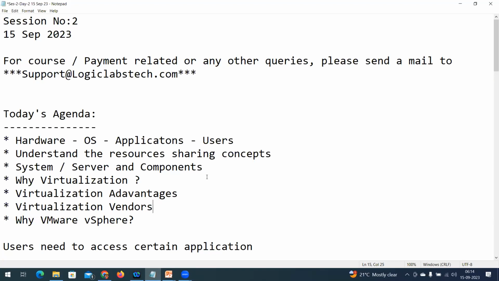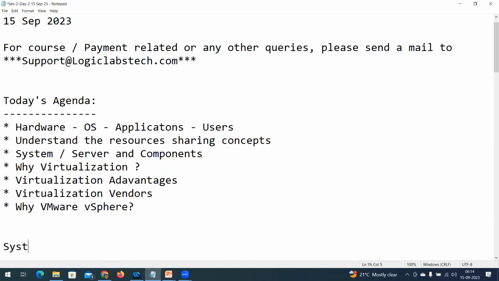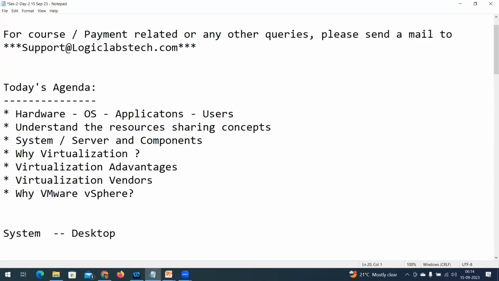First of all, why do we need a system? What is a system all about? We are going to call it a system. The same system we are going to call a desktop, and the same system we are going to call a server. What is a desktop? What is a server? What is a system, first of all?